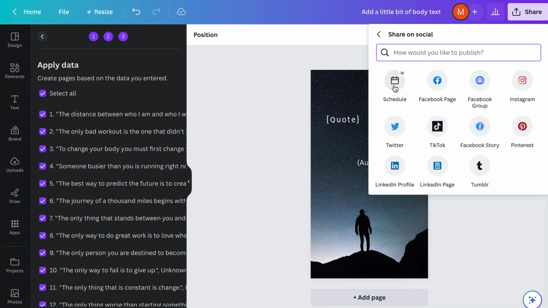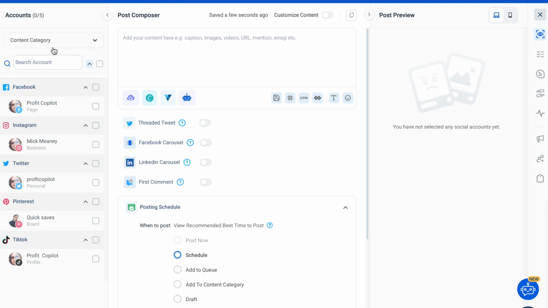Because you might be wondering, well, why don't we just use the Canva social media tool? Because we can schedule things through Canva too. And the reason why I don't recommend using that is because in a lot of cases it will use push notifications. So what that means is it will send a message to your phone for you to manually add the content to the social media channels. It doesn't work like that for every social media channel, but when I was doing my testing, it did it enough to make me not want to use the social media calendar inside Canva. And that is why I go with Content Studio instead, because it doesn't need push notifications.